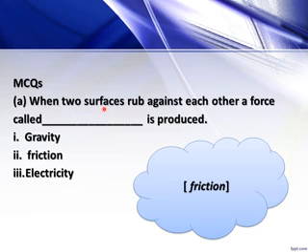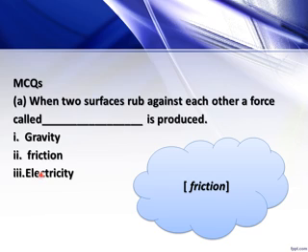When two surfaces rub against each other, a force called dash is produced. Okay, we have three options: gravity, friction, and electricity. So let's see what is gravity. Gravity is another name given to the force that makes all things fall to the ground.